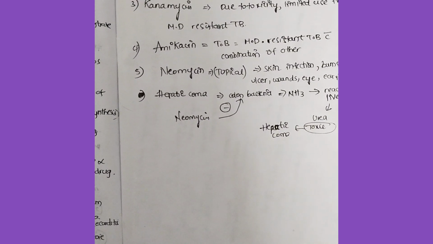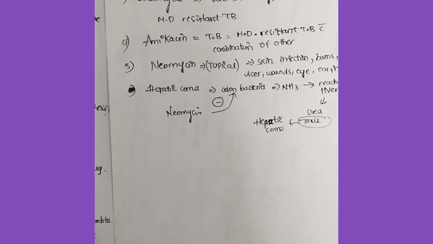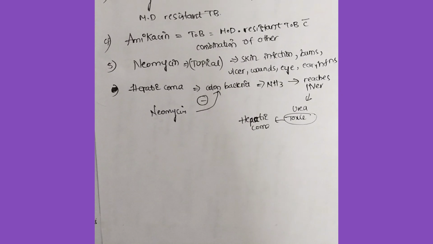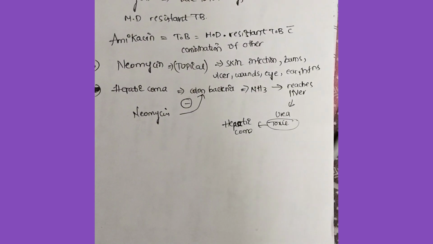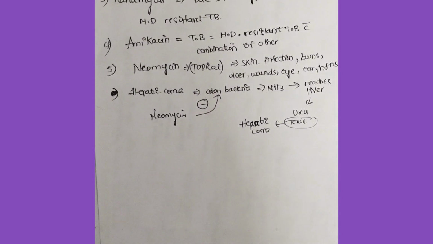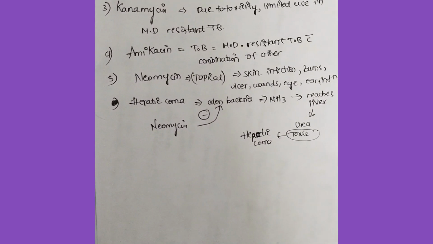Hepatic coma is a major side effect with this, because neomycin inhibits the colon bacteria. So in toxic doses, neomycin may cause hepatic coma. Thank you guys, thank you for listening to me carefully.